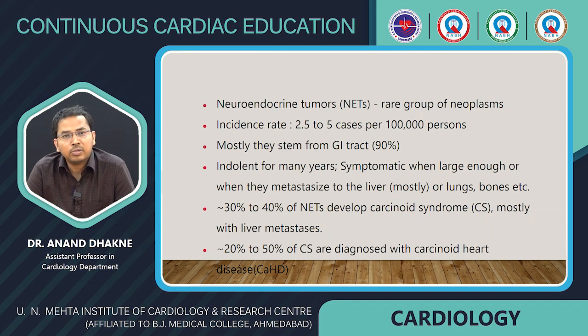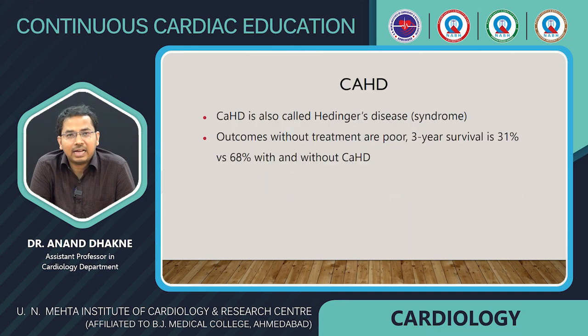Nearly 30 to 40% of neuroendocrine tumors develop carcinoid syndrome, mostly with liver metastasis. 20 to 50% of carcinoid syndromes are diagnosed with carcinoid heart disease. Carcinoid heart disease is also called Hedinger disease or syndrome. Outcomes without treatment are poor. 3-year survival is nearly only 31%, versus with treatment it can be improved to 68%, and without carcinoid heart disease.